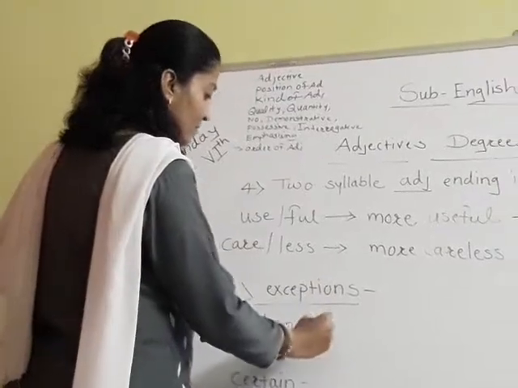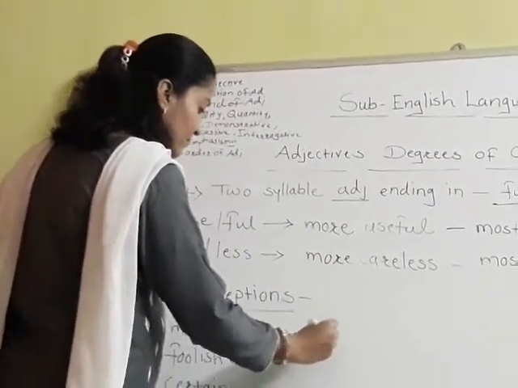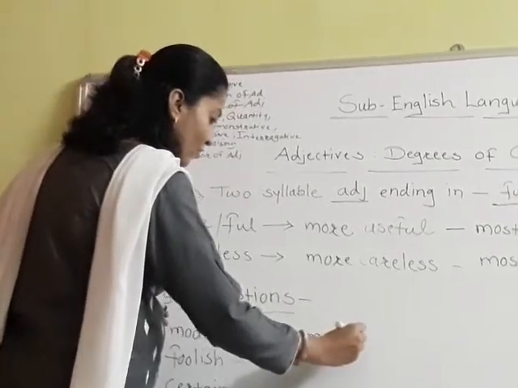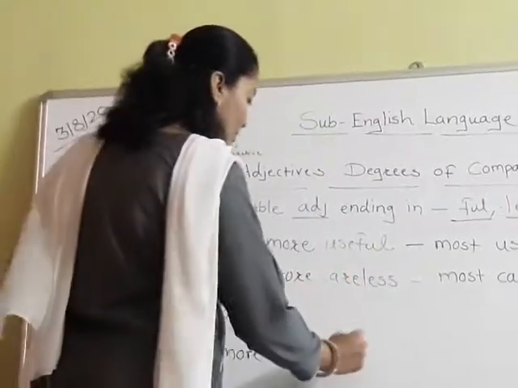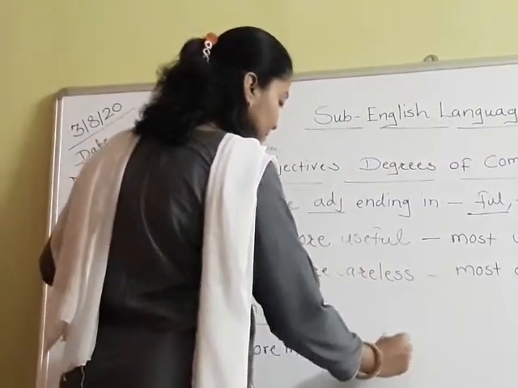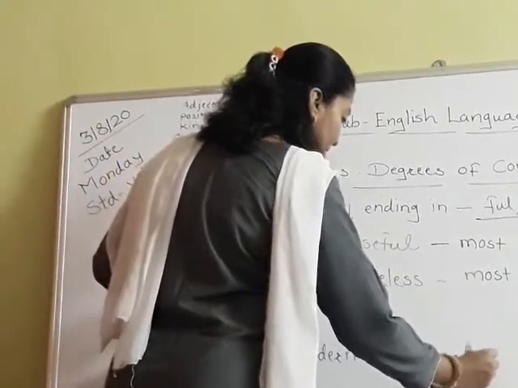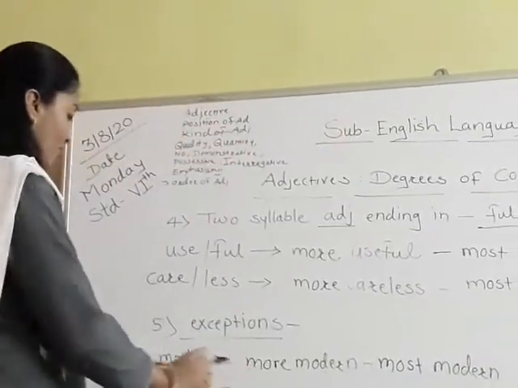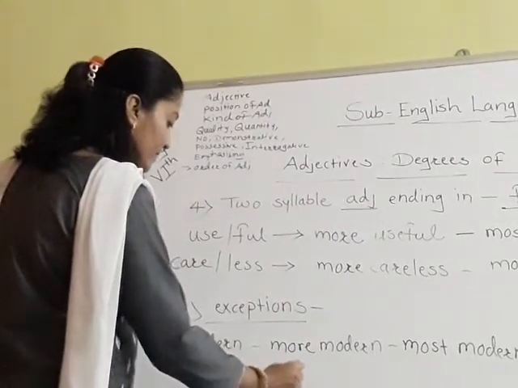Modern, we have to write here more modern. For superlative, we have to add most modern. Then foolish, more foolish.